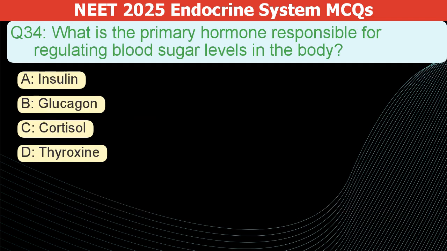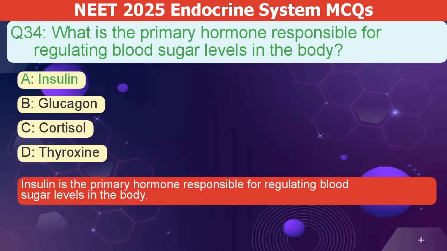What is the primary hormone responsible for regulating blood sugar levels in the body? A. Insulin. B. Glucagon. C. Cortisol. D. Thyroxine. The correct answer is A. Insulin is the primary hormone responsible for regulating blood sugar levels in the body.